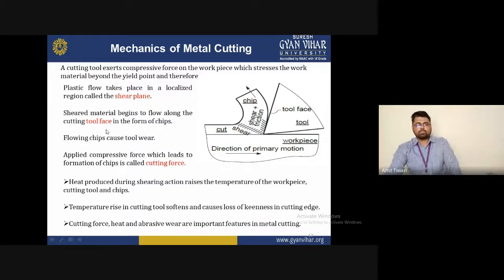The formation of the chip basically depends on the tool forces and the depth of cut we provide for the machining operation.